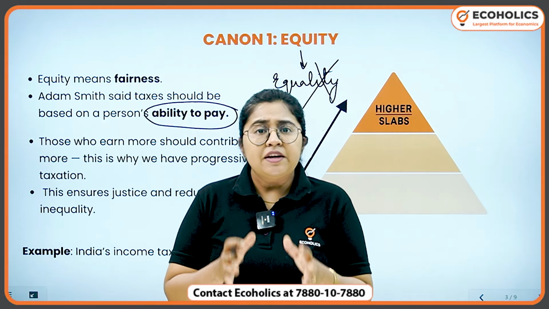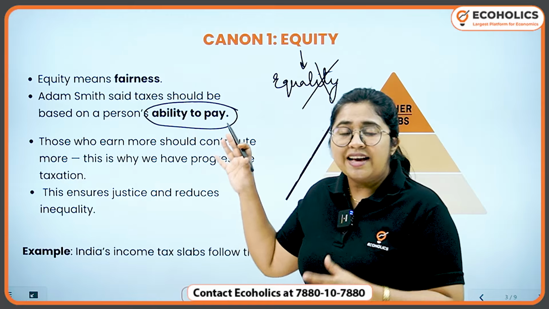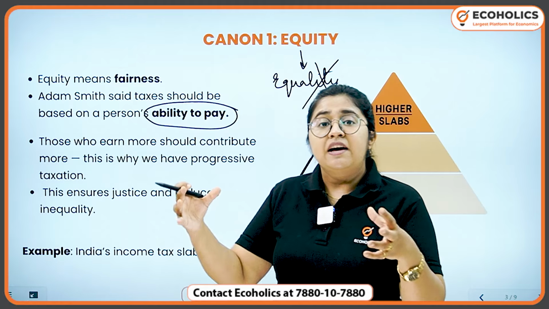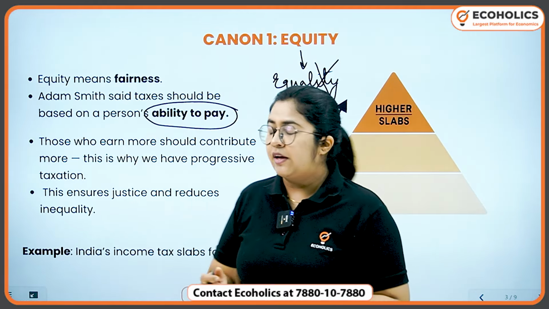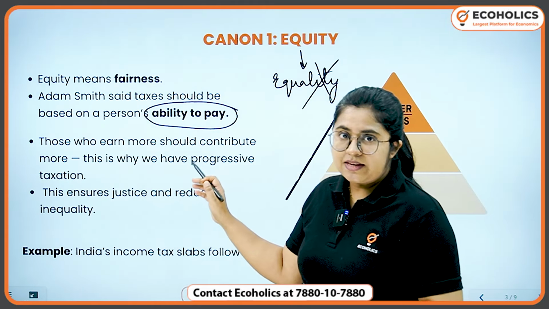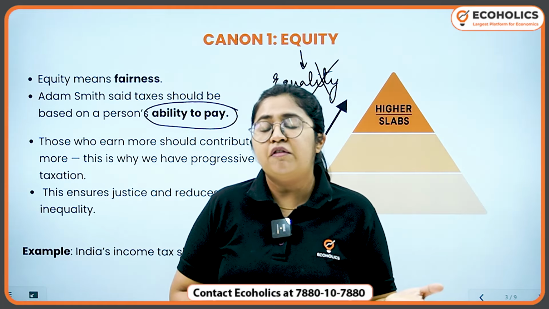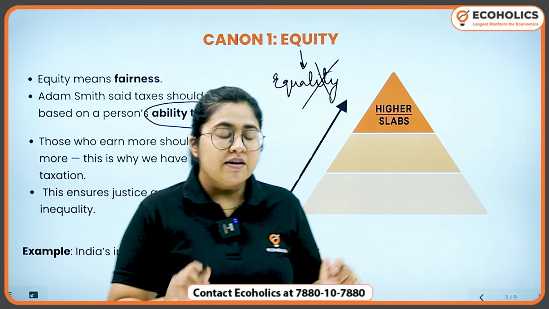Here we are talking about the taxation system related to income, so whatever we discuss is from the perspective of a person's income.